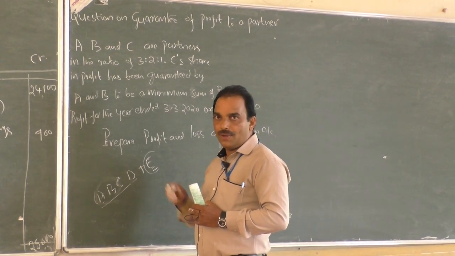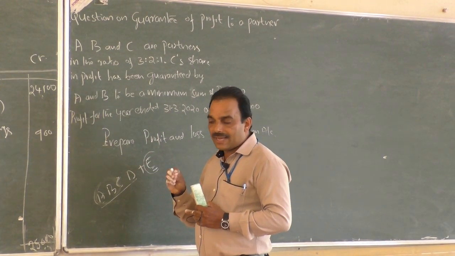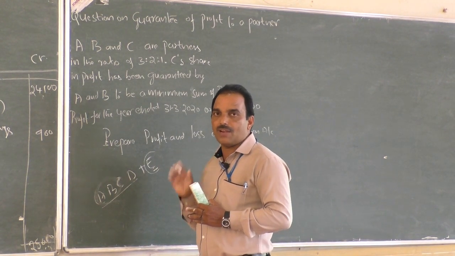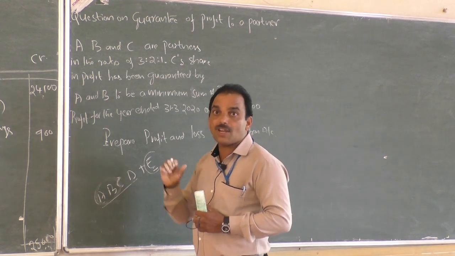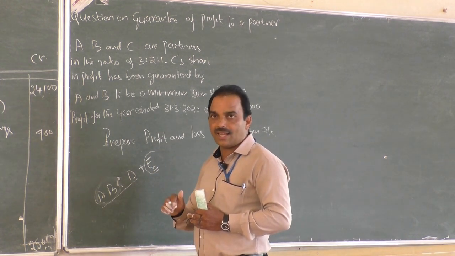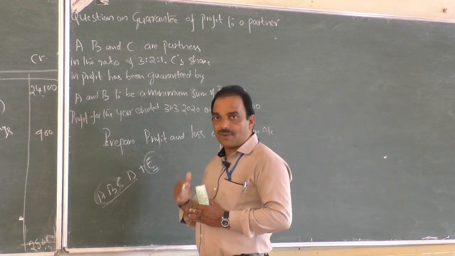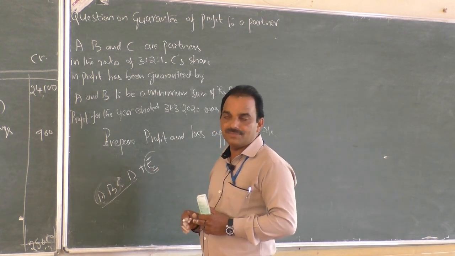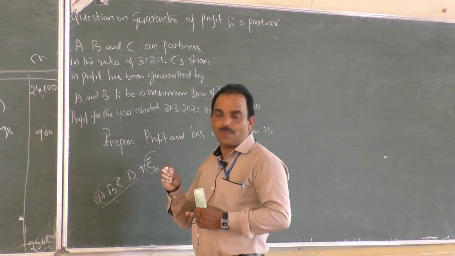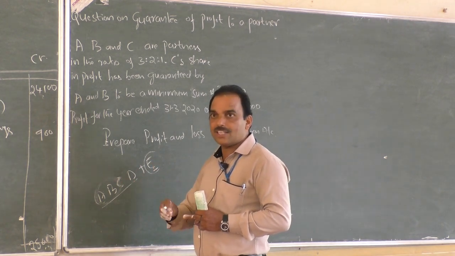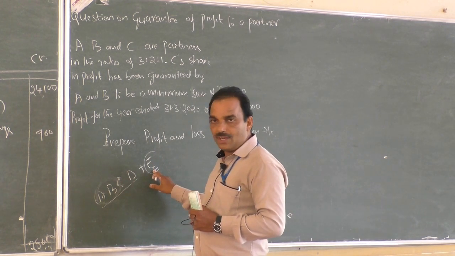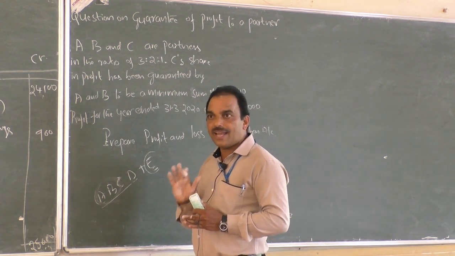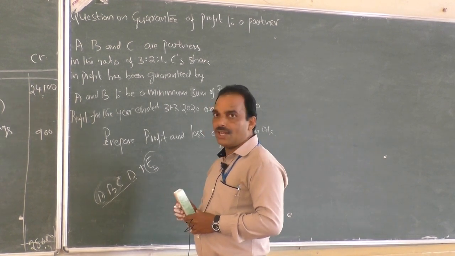I mean the new partner. We have to calculate the exact, actual divisible profit the new partner can get. And if there is a shortage of profit, then such a shortage should be deducted from the partner who promised. Cut it from the account of whoever made the promise, and give the required amount to the incoming partner. This is the duty of the accountant while preparing a profit and loss appropriation account.